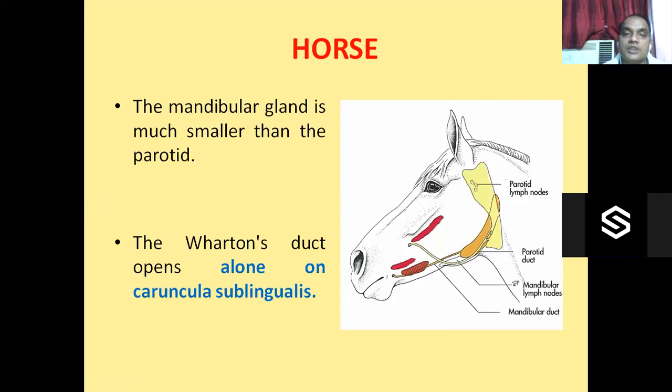What is the difference? In the ox, Wharton's duct opens along with the duct of the monostomatic sublingual salivary gland. We will discuss the sublingual salivary gland. The sublingual salivary gland has two parts, monostomatic and polystomatic. In the horse, the monostomatic sublingual salivary gland is absent. So Wharton's duct opens alone on the caruncula sublingualis.